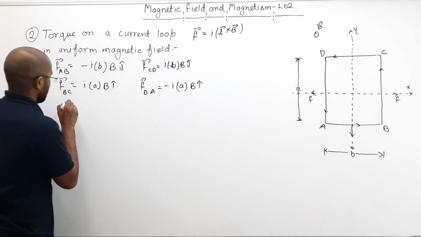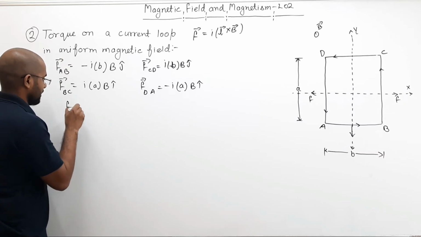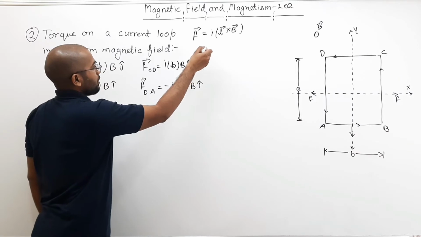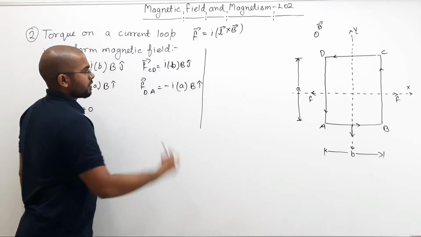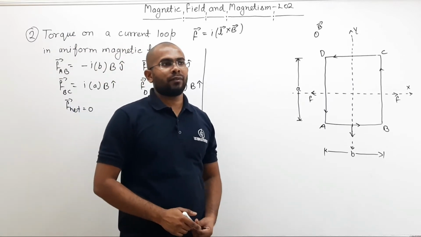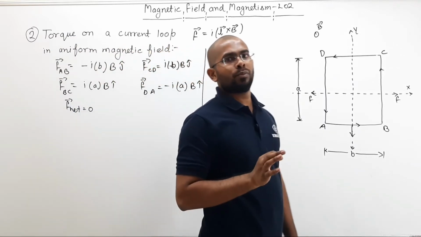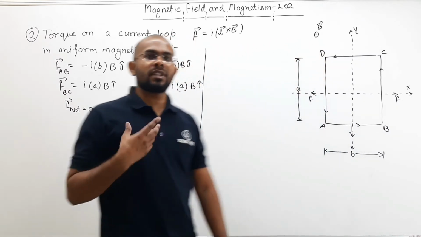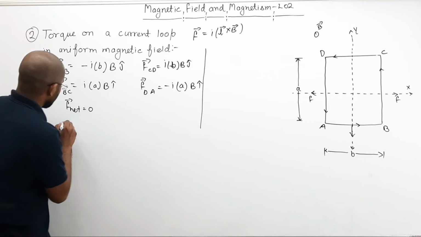So the net force F net is equal to 0. All these forces are cancelling out. So you can remember this as a rule, that if you put a closed loop inside a uniform magnetic field, then net force is always 0. You can write that as a note.